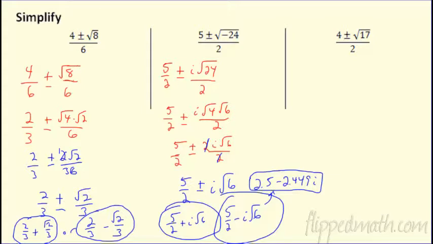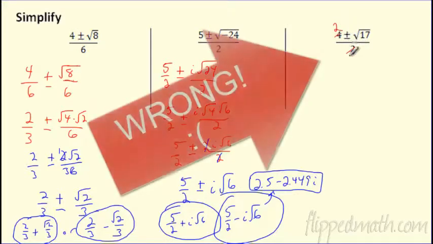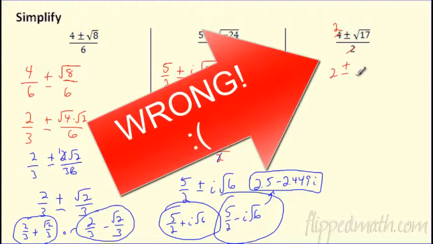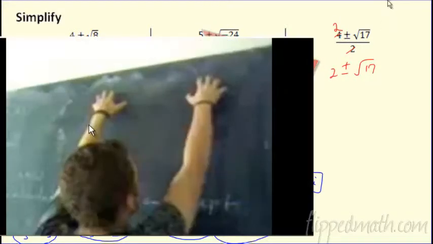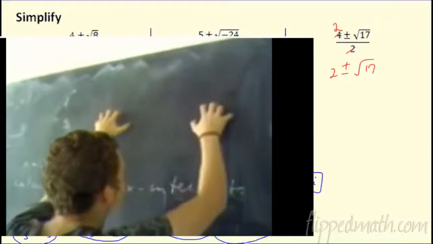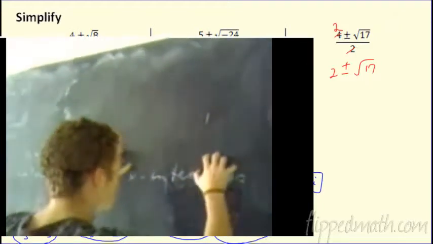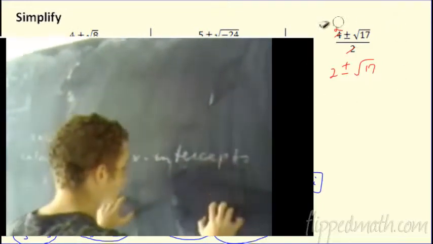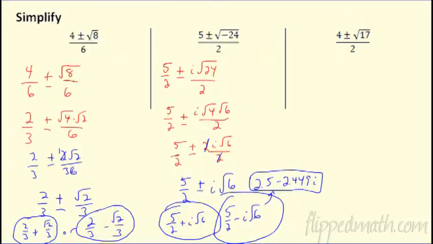Let me show you a common mistake that we, as math teachers, always see. People love to do this. Don't do this. This is wrong. Boom. They think they're done. 2 plus or minus radical 17. No, this is like nails on the chalkboard. Oh, did I really put that in there? You may need to rewind that, listen to that a couple times. That is wrong. Don't do that. Do not do that.